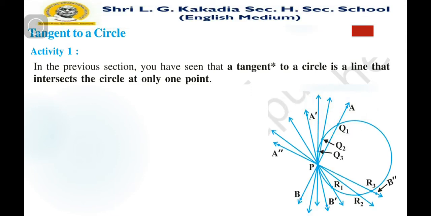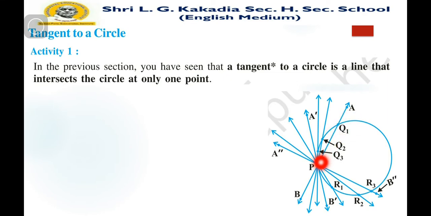If you try to draw more than one tangent passing through the one point, then it is not possible. As you can see, if you try to draw another tangent, it intersects the circle at some other point.